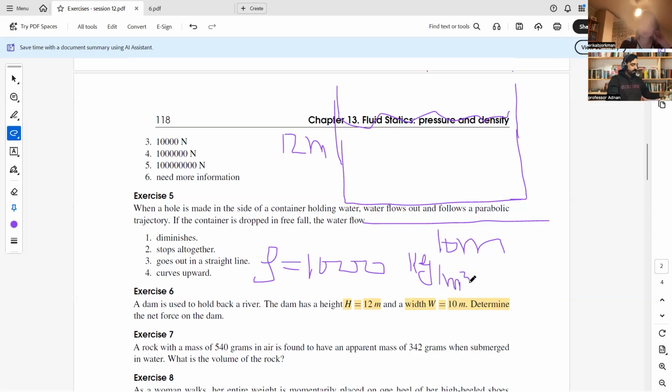So here, the total height is h, but because of the motion, the height can move up and down. Okay, yes.